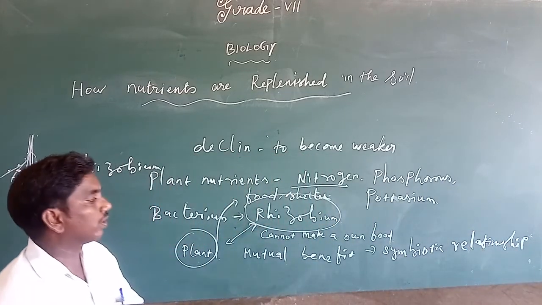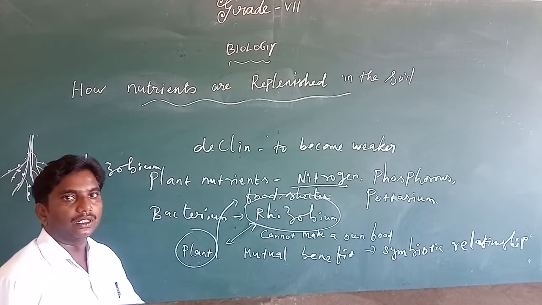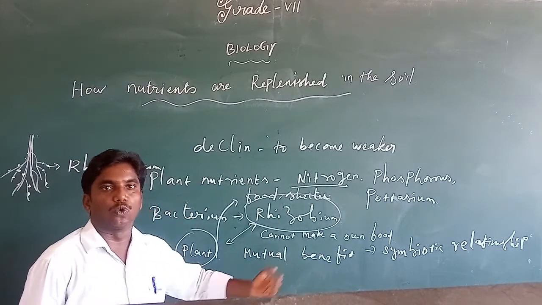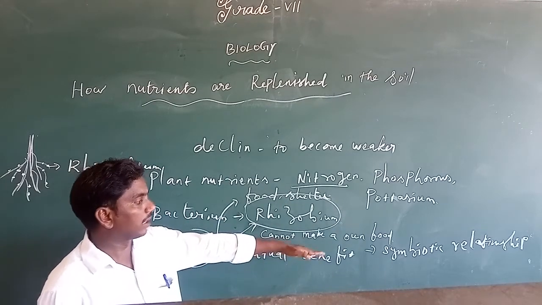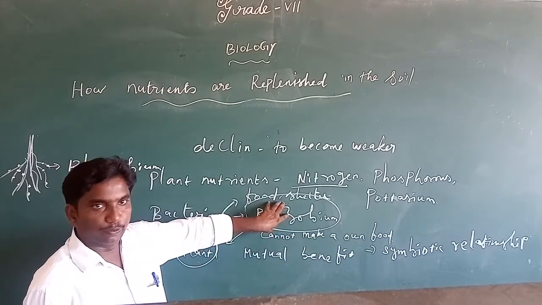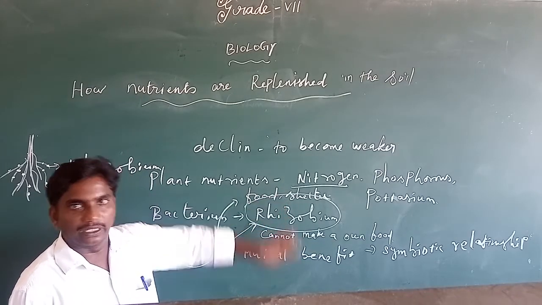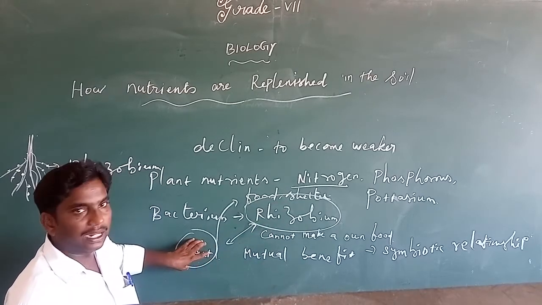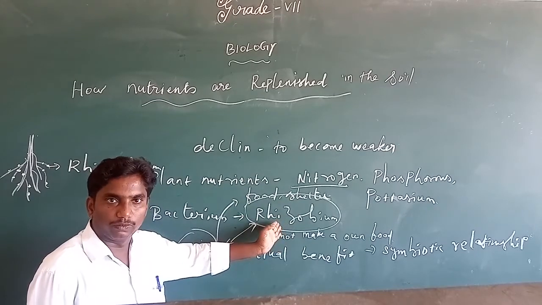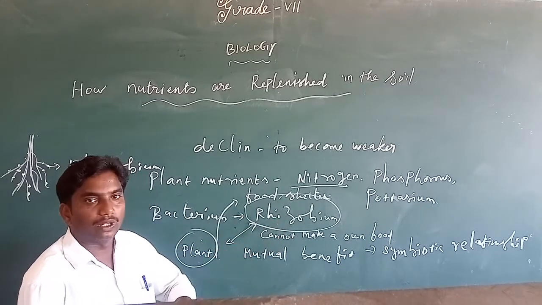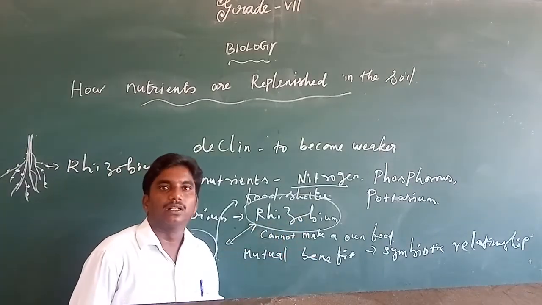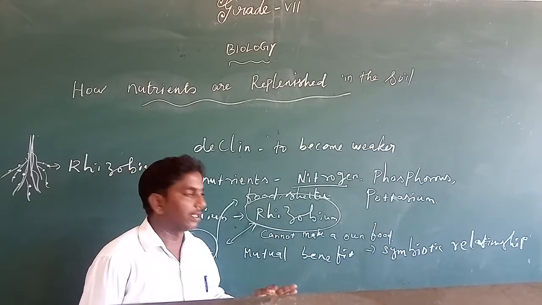Okay, so the symbiotic relationship is nothing but both organisms getting mutual benefit from one another. Here the rhizobium provides the nitrogen for plants. In return, the plants provide the food and shelter for the rhizobium. So this is a mutual understanding between both organisms. That is called the symbiotic relationship.